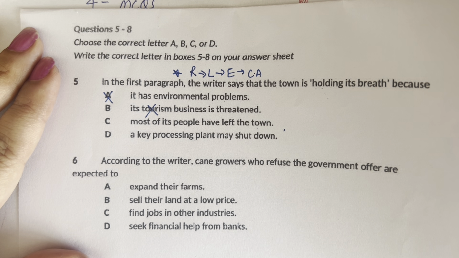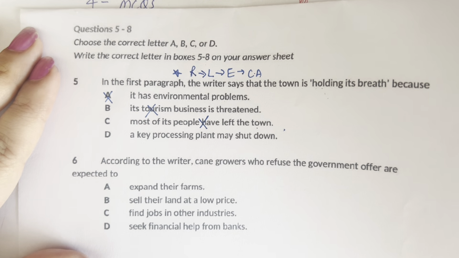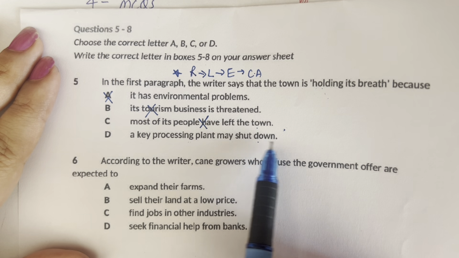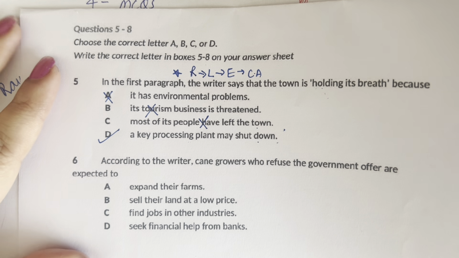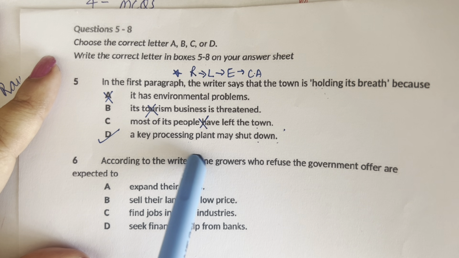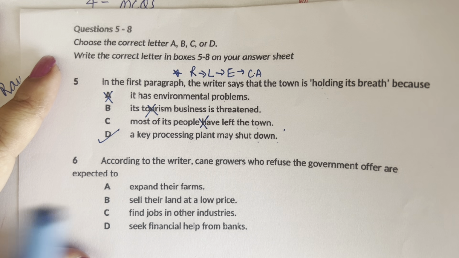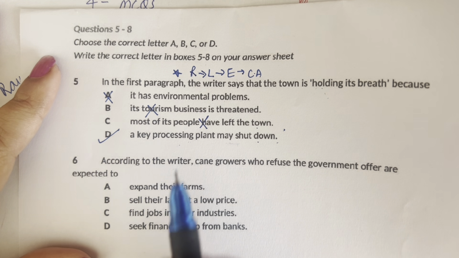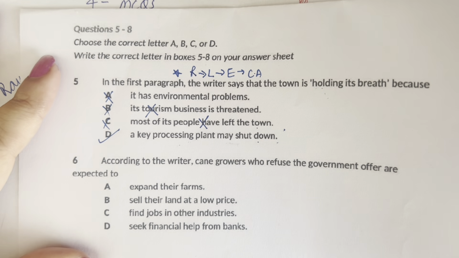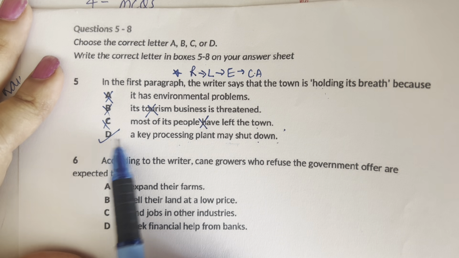Might be this is the result of this bankruptcy, this shutting down of the mill, that people may leave, but it has not happened yet. A key processing plant may shut down. Yes, because they are talking about the bankruptcy of that sugar mill, which started in 1894. So see, very easily we have eliminated everything. This is the correct answer.